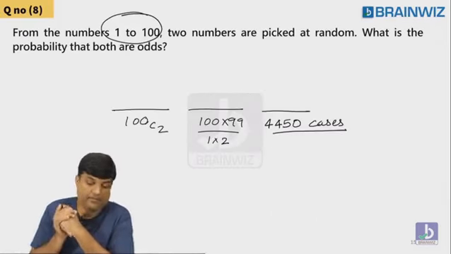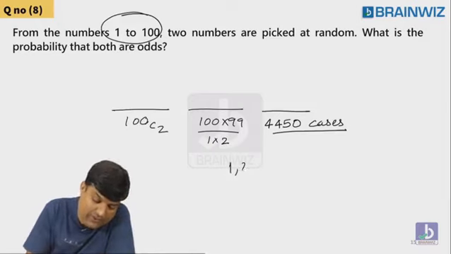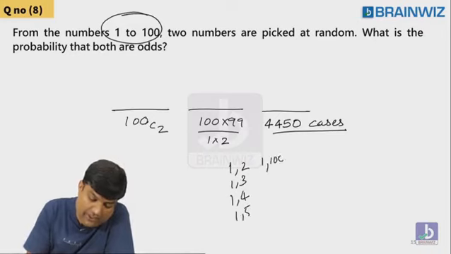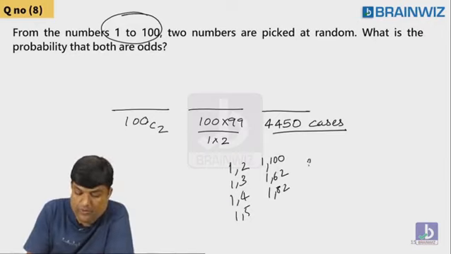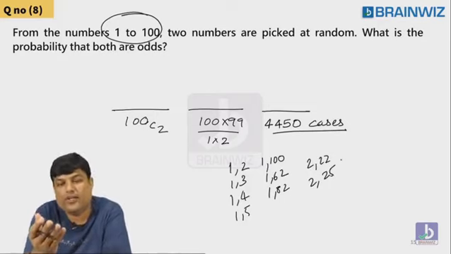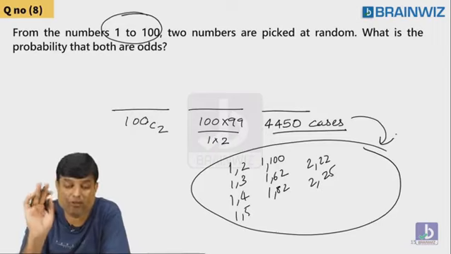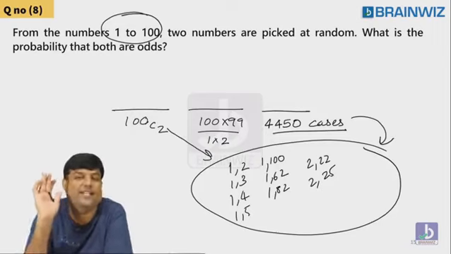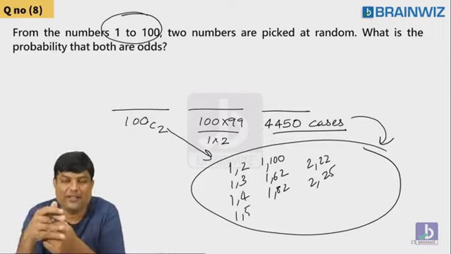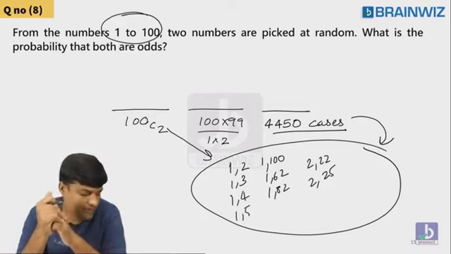That's good, guys. 4450 cases are there. Shall I write down 4450? Sir, 1, 2, 1, 3, 1, 4, 1, 5, 100, 162, 182, 222, 223, 225. Arey sir, who will write down all these cases? But 100% 4450 cases will be there. 100% 100C2 cases will be there. I don't have time to write, but 100% these cases will be there. You should understand that. Are you understanding, everybody?